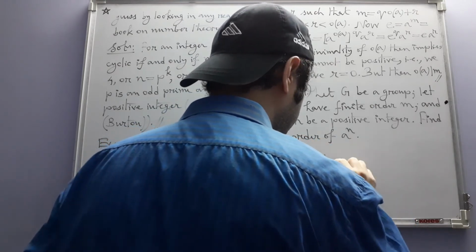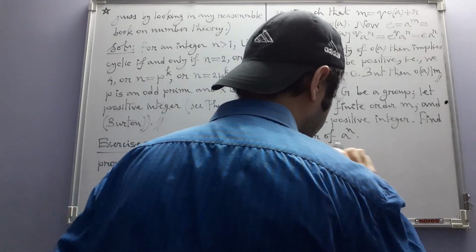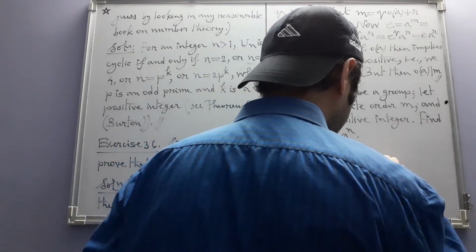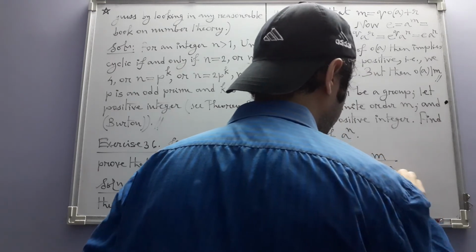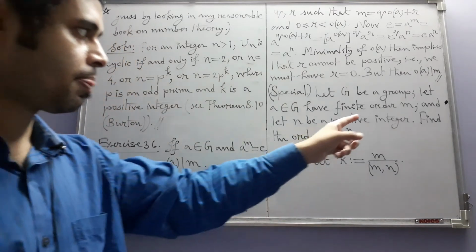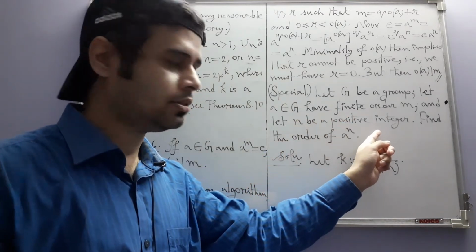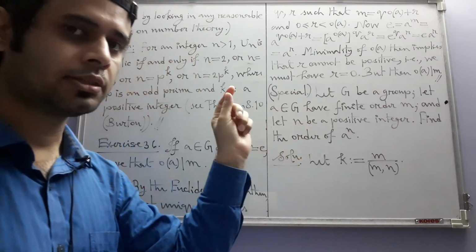Let K denote the quantity m divided by the greatest common divisor of m and n. Note that n is a positive integer, and since m is the order of some element, by definition it's a positive integer.